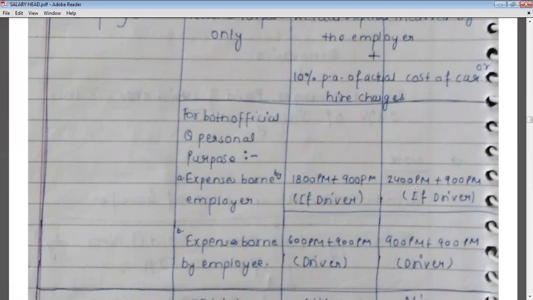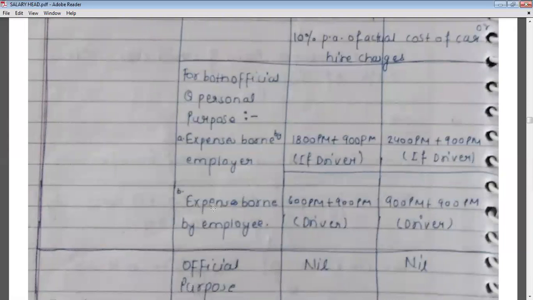And if the car capacity is more than 1.6 liter, then 2400 per month plus 900 per month if a driver is provided will be taxable.